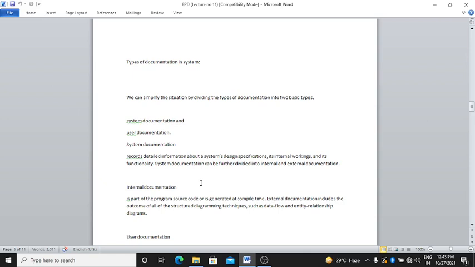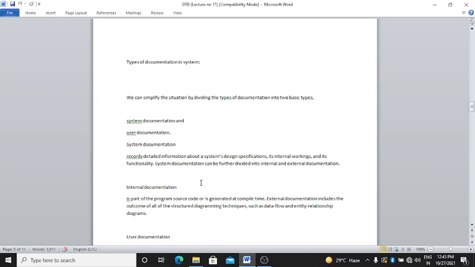In system documentation, there is a record which contains the information about the system design specifications, its internal workings and its functionality. System documentation can be further divided into internal and external documentation.